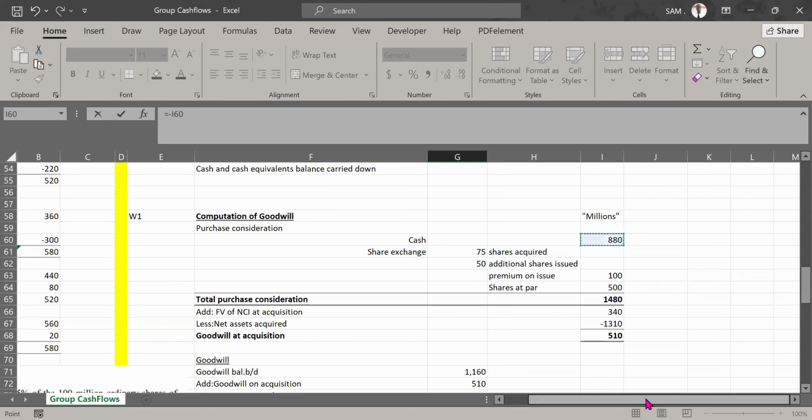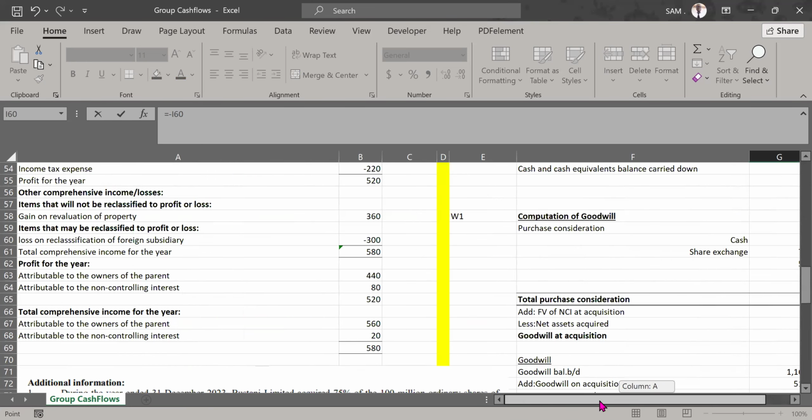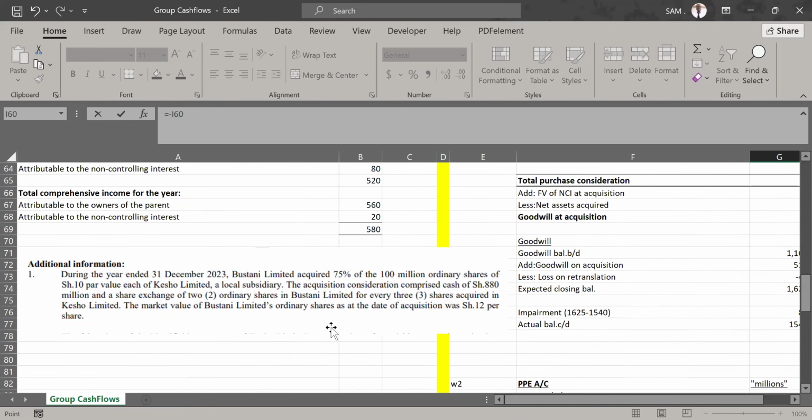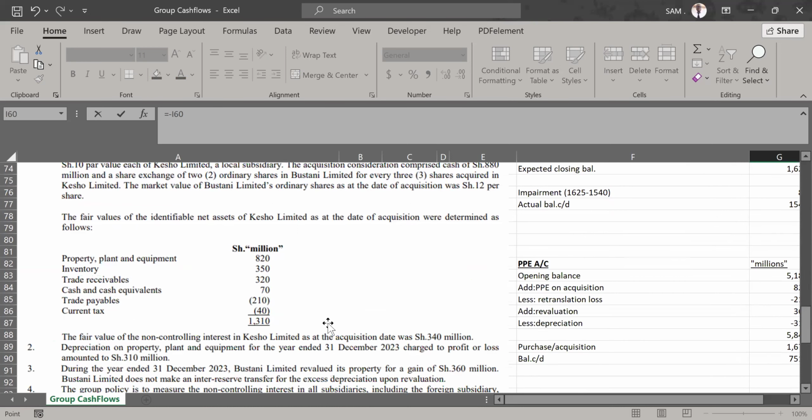We spent 880. But remember, I want us to look at the elements, everything that we acquired from the subsidiary. What do you think happens when you acquire a subsidiary by paying 880 million, but then you realize they have 70 million in their bank account? You pay 880 and you get back 70 million. So how much have you really spent?